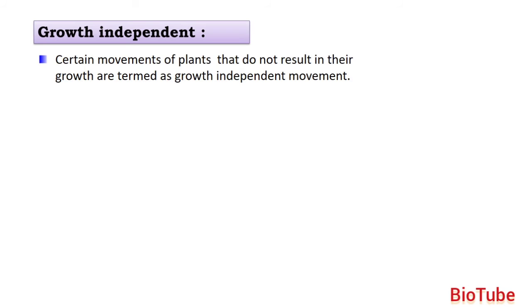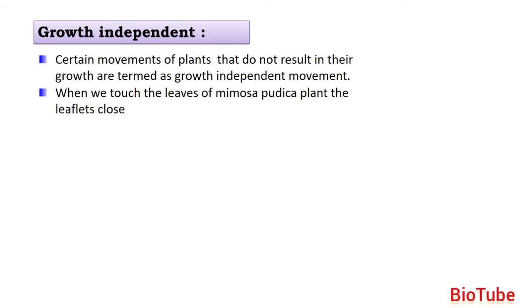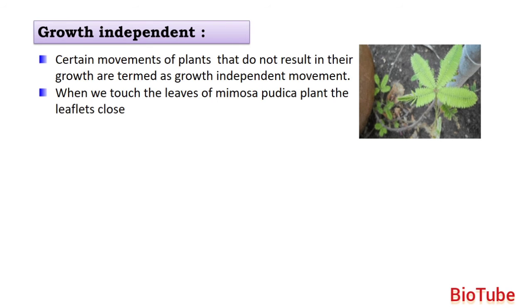Certain movement of plants that do not result in their growth are termed as growth independent movement. Okay, when we touch the leaves of Mimosa pudica plant, the leaflets close. The chui-mui or the touch-me-not plant. The scientific name is Mimosa pudica. So what happens when you touch? The leaflets close.